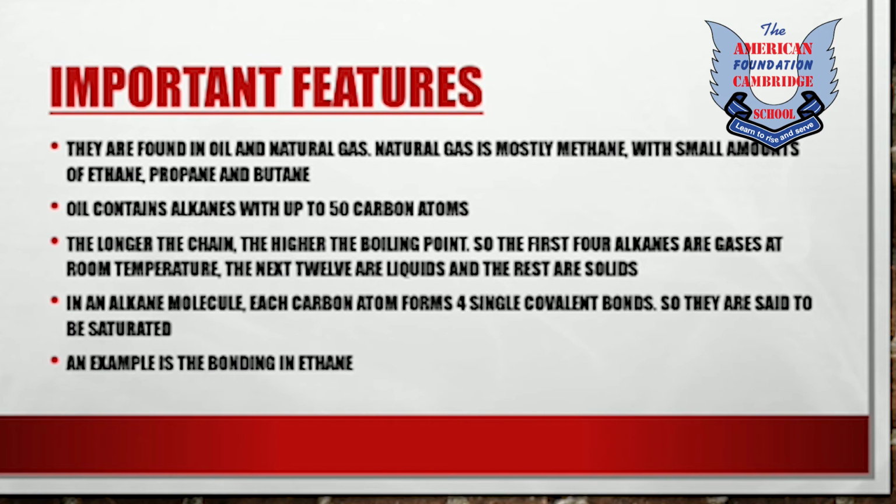In an alkane molecule, each carbon atom forms single covalent bonds, so they are said to be saturated. This was already discussed: every alkane molecule consists only of single covalent bonds, so there is no extra free electron to react with any other hydrogen atom. So they have the greatest possible number of hydrogen atoms present. Therefore, they are called saturated. Now we will discuss an example, which is the bonding in ethane.